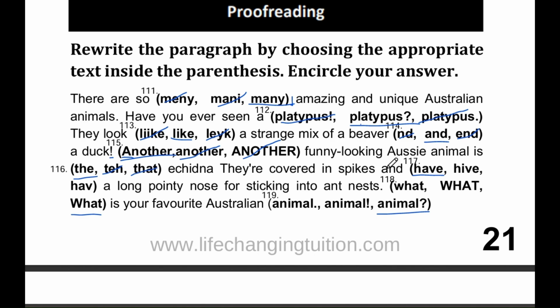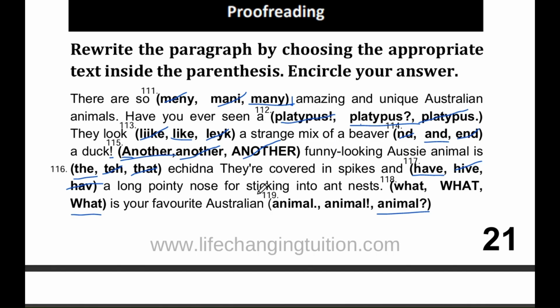Question number 117. They're covered in spikes and have a long pointy nose for sticking into ant nests. The correct word here is have, H-A-V-E. We use have when we're talking about owning something or possessing a feature, in this case, the long pointy nose.